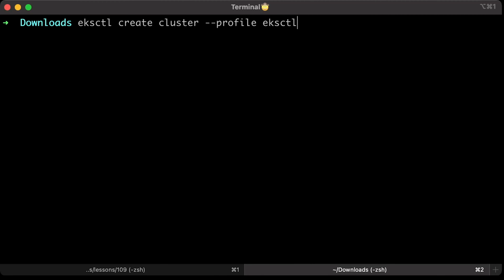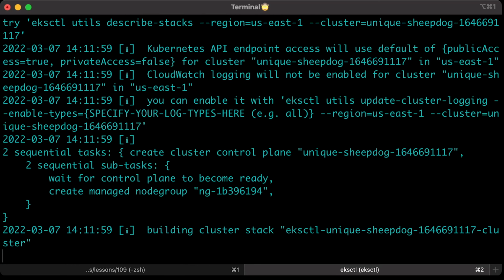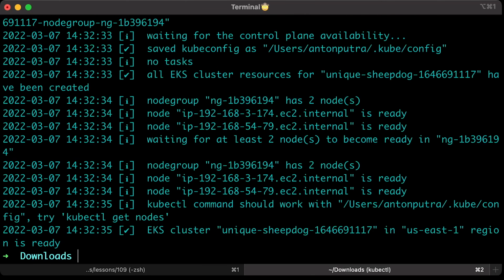eksctl will create CloudFormation stacks to create the EKS cluster and instance groups. In case of an error, you can always inspect the stack itself. You can customize your cluster by providing flags to the eksctl tool. However, the best approach would be to create a config file. In that case, it's much easier to reproduce the same infrastructure and track the changes in Git. When the creation is completed, eksctl will automatically configure the kubectl context. You can immediately access the Kubernetes cluster.